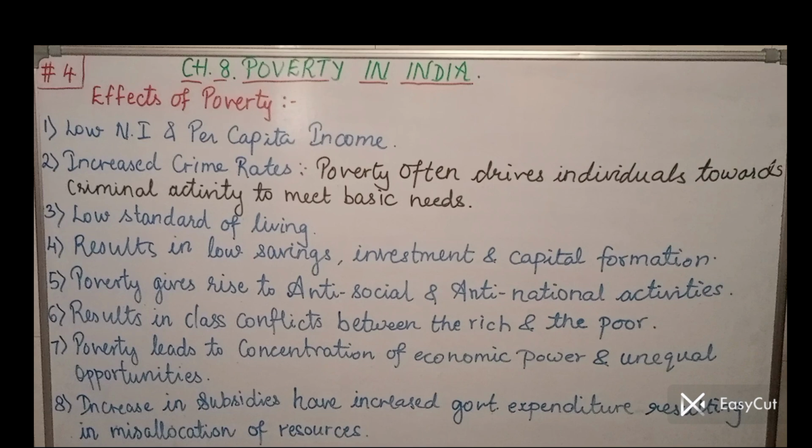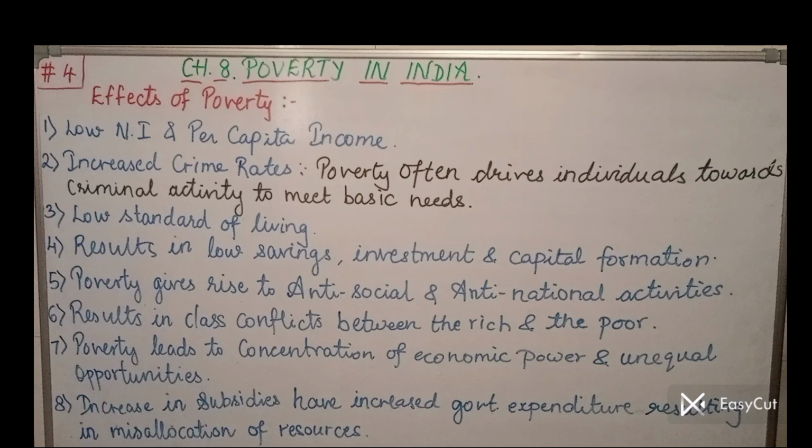Point number 4: due to less income, this poverty results in low savings because people are unable to satisfy their basic requirements. So there doesn't arise any question of saving. Hence, there is less savings. Since less savings is there in the country, there is less investment, and since there is less investment with the banks, banks don't get much of savings, so there is less capital formation. So this circle continues. Low savings results in low investment, and due to low investment, there is low capital formation in the country. Businesses get less capital to grow.